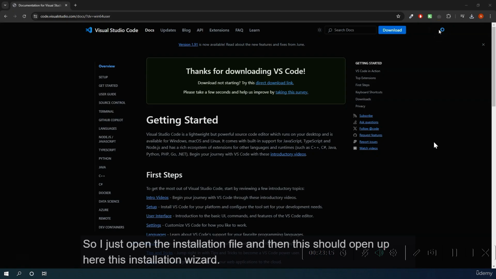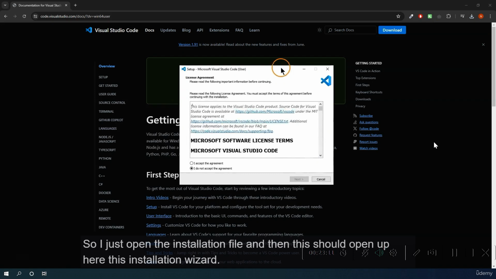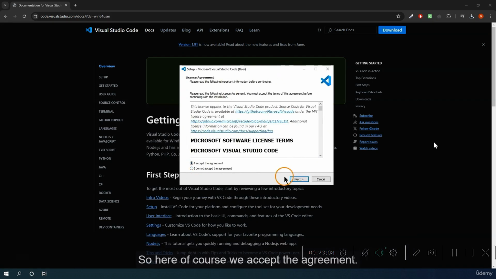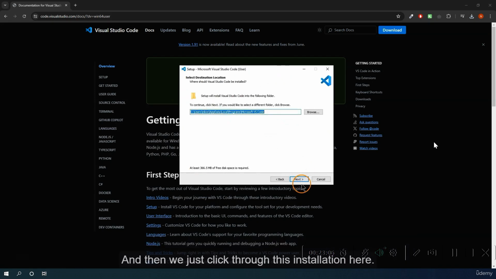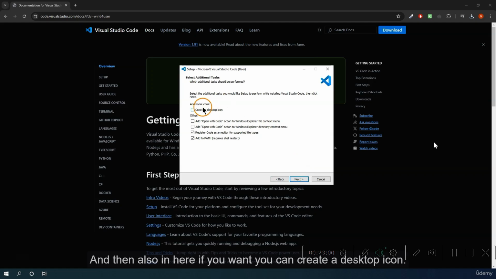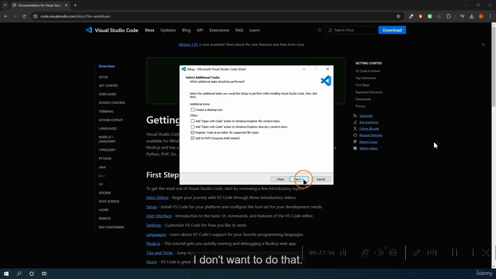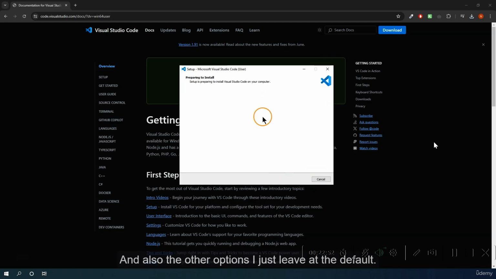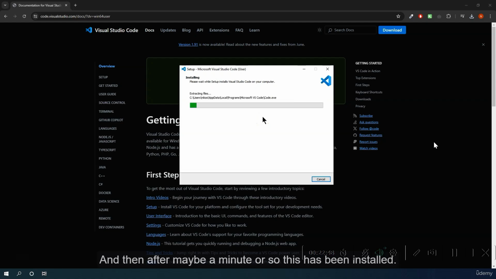So I just open the installation file and then this installation wizard should open up here. So here, of course, we accept the agreement and then we just click through this installation. Here we can leave it all at the default settings. And then also in here, if you want, you can create a desktop icon. I don't want to do that. And also the other options I just leave at the default. And then I click through and click here on install. And then after maybe a minute or so, this has been installed.